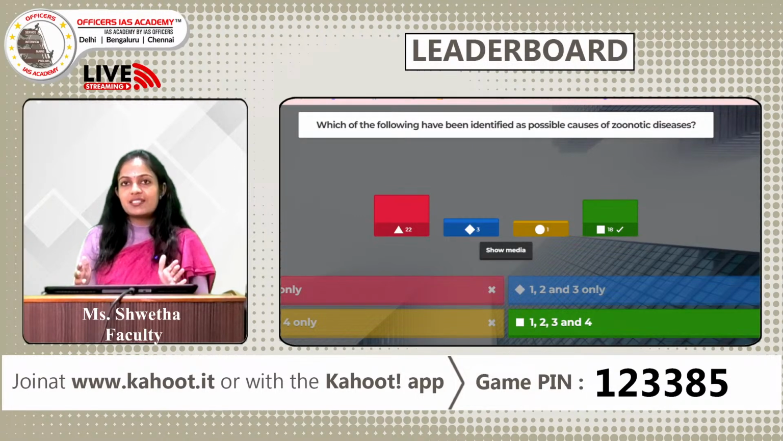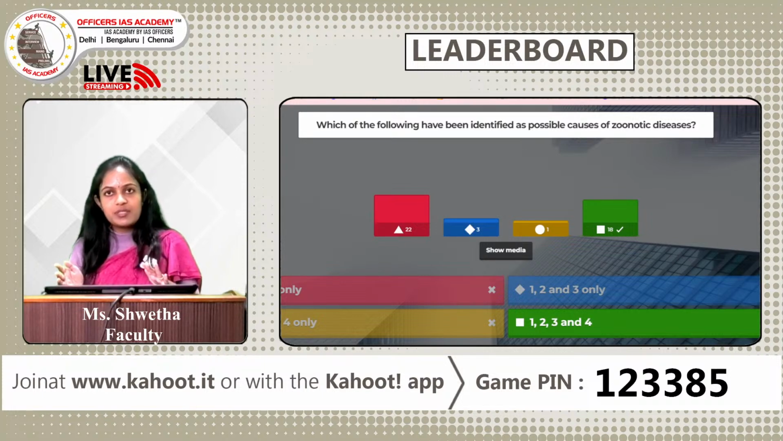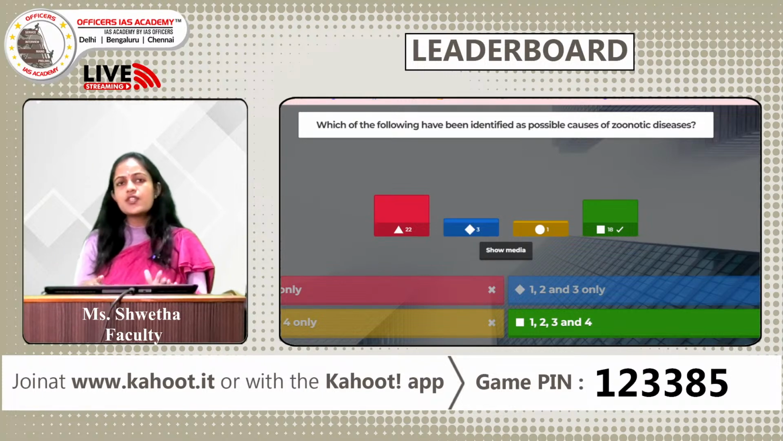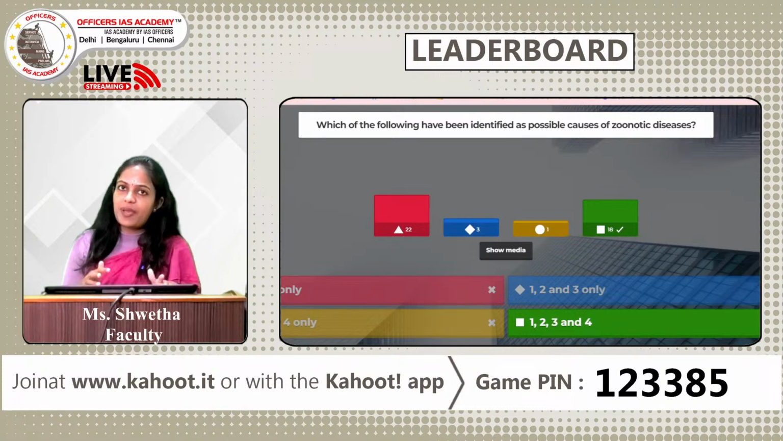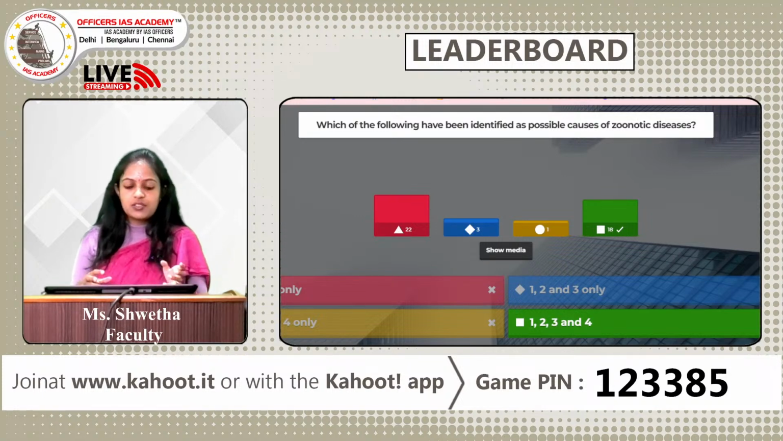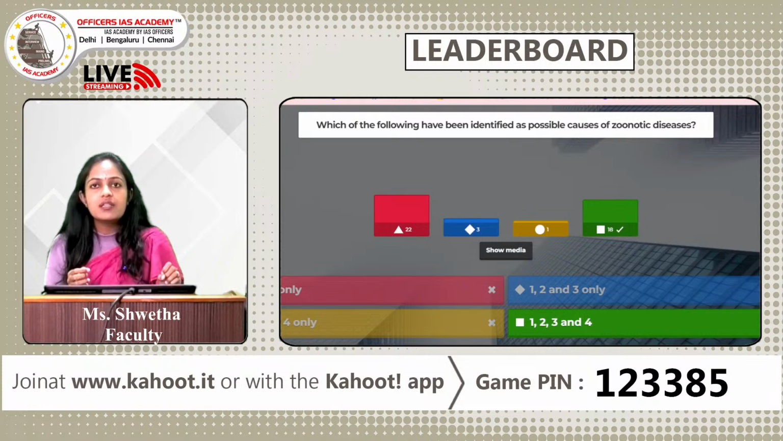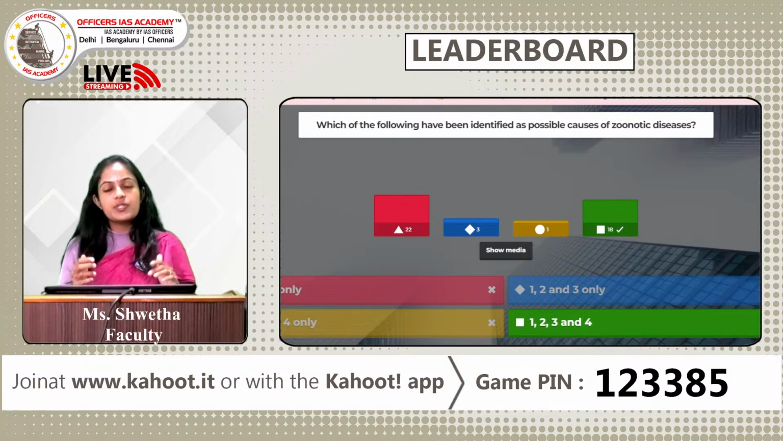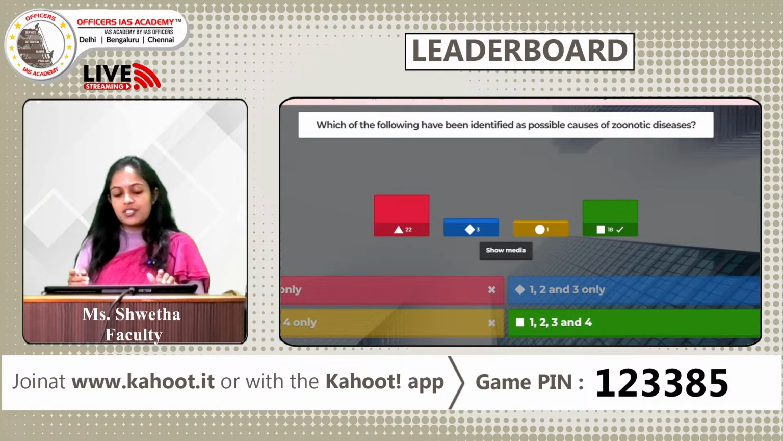Zoonotic diseases are those infections which get transmitted from non-human animals to humans. They can be caused by bacteria, virus, or even fungi or parasites. Coming to the causes of zoonotic diseases, we see all the 4 options are right. You may catch an infection when you get in direct contact with the body fluids of an infected animal, or sometimes if you consume food which is infected with the body fluids of the infected animal, you might also catch an infection. So why is climate change a reason?